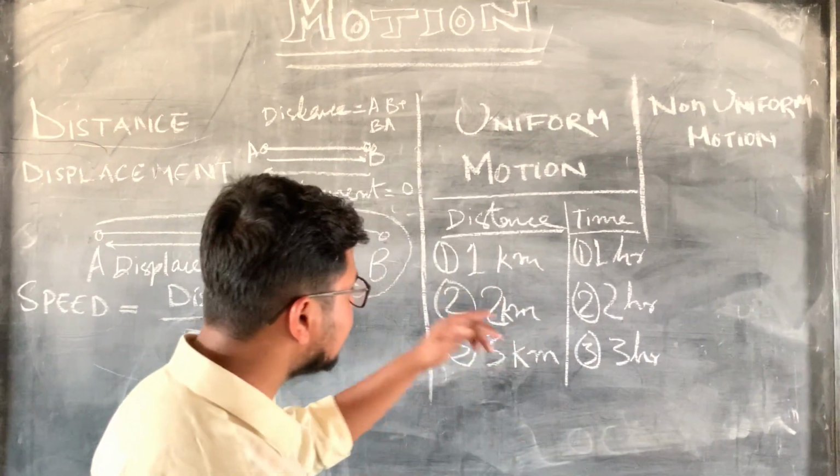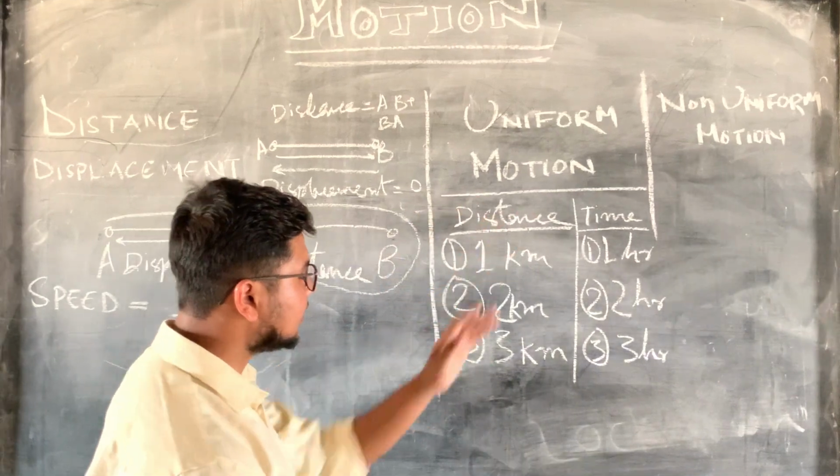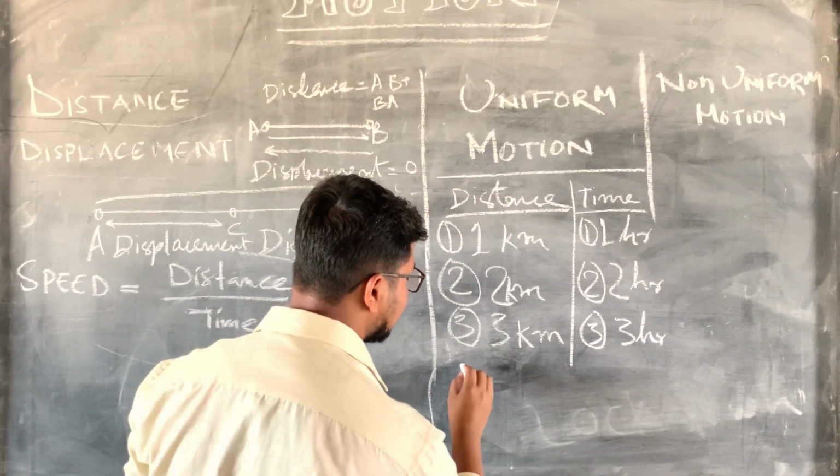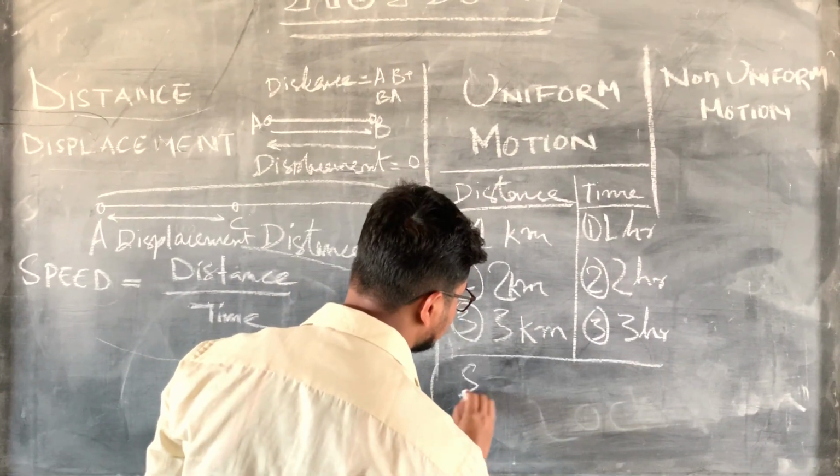If we find the speed from this distance and time, what are we going to get? Let's see.